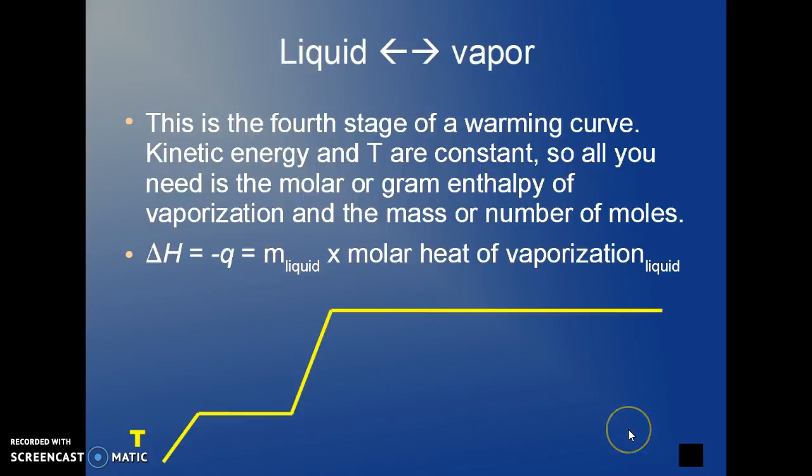This is the fourth stage of a warming curve, and you see the kinetic energy and temperature don't change. All that's changing is the potential energy. So all you need is the amount of the liquid and the heat of vaporization of the liquid to find delta H. You have the amount of liquid either in mass or in number of moles, and the heat of vaporization either in kilojoules per mole or kilojoules per gram.